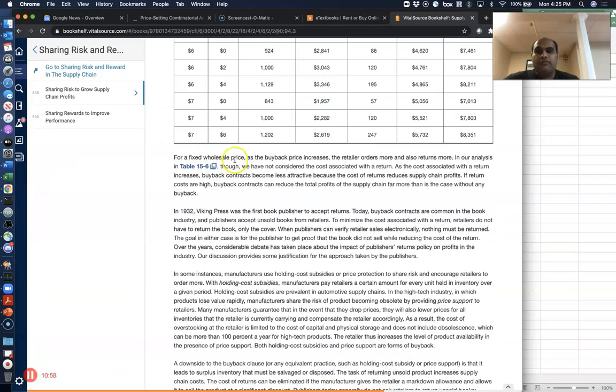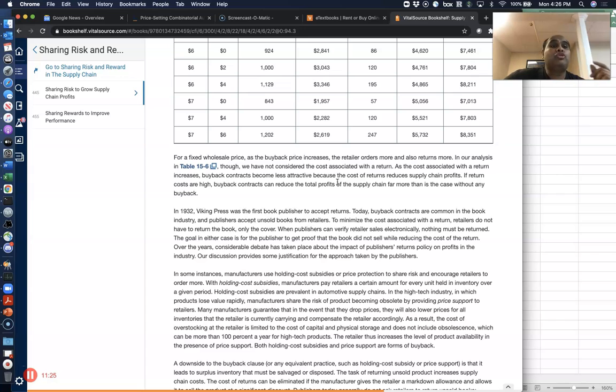You'll notice that for a fixed wholesale price, as the buyback price increases, the retailer orders more and more and returns more. In our analysis, we have not considered the cost associated with the return. As the cost associated with return increases, buyback contracts become less and less attractive. So there has to be a right price. If the buyback price is too little, then the retailer won't take advantage of it.